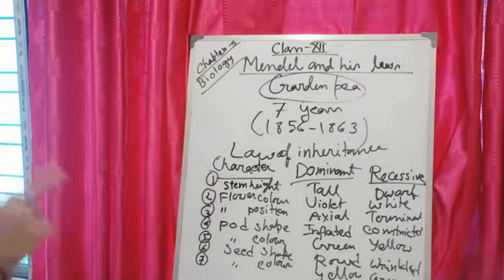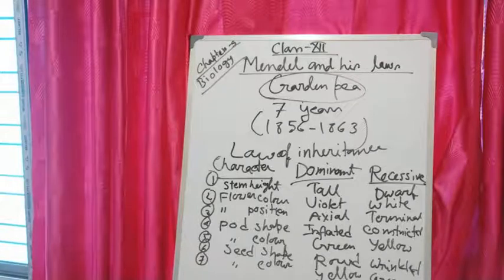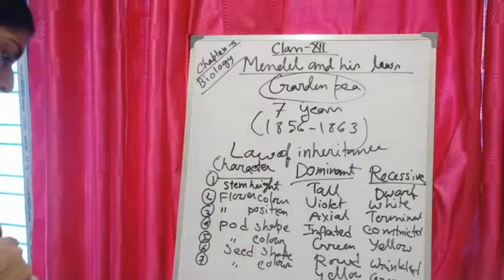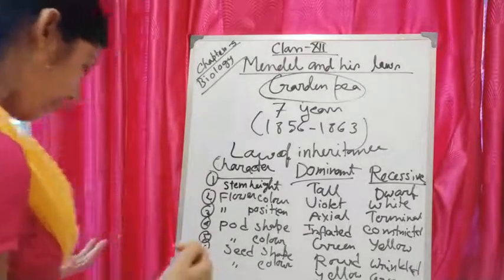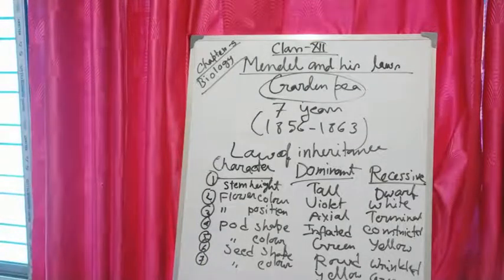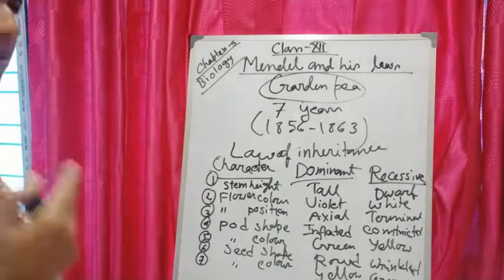With the help of these characters, Mendel conducted artificial pollination experiments using several true breeding lines. After that, having undergone continuous self-pollination.